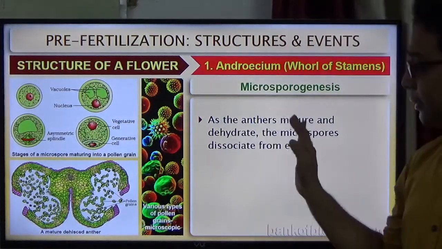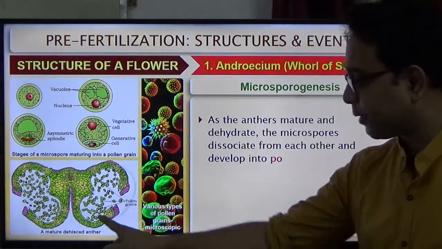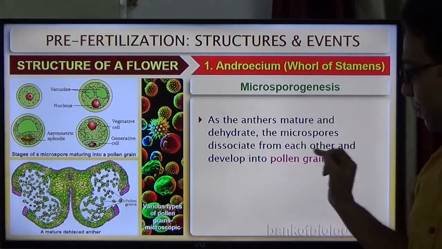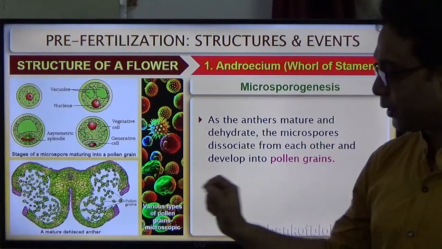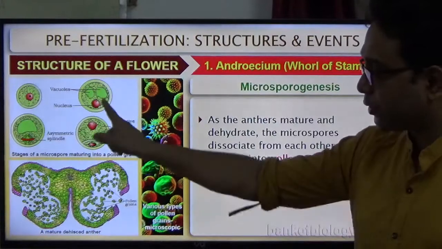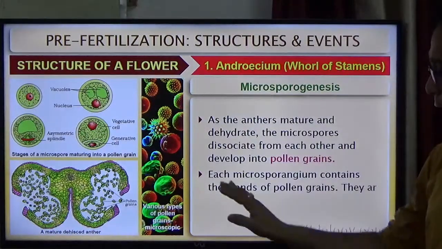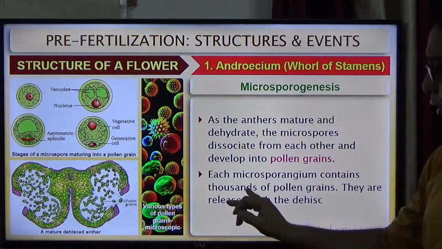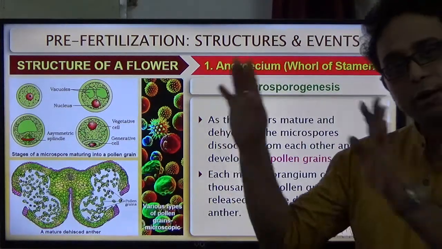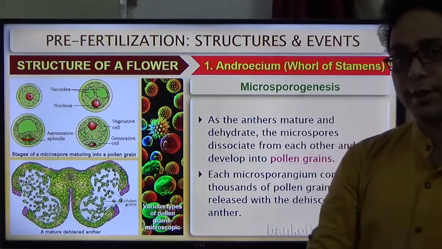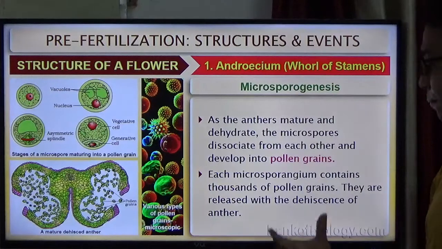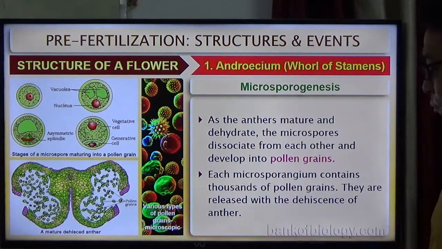Next we discuss the another part. As the anther matures, the microspores dissociate from each other and develop into pollen grains. Here the pollen grains are developed. Each microsporangium, the pollen sac, contains not a single pollen grain but many, thousands of pollen grains.